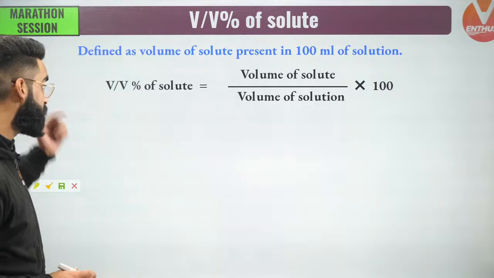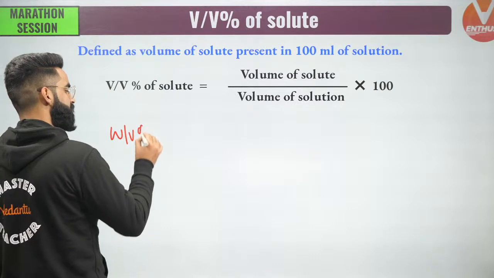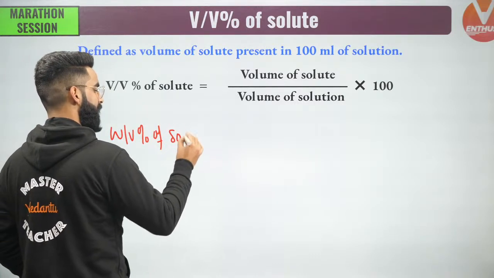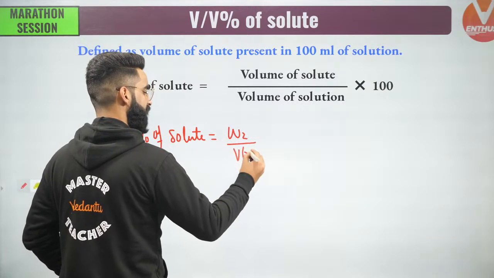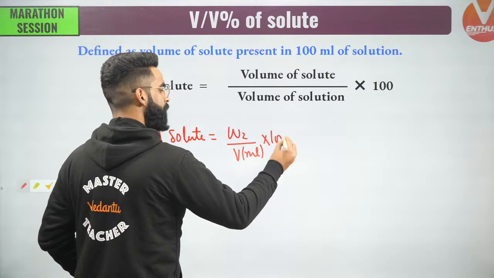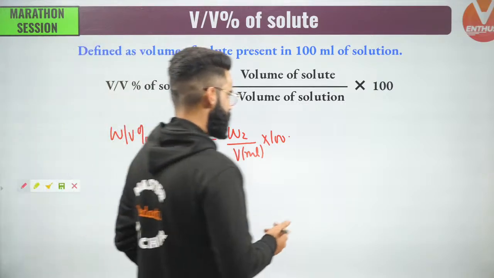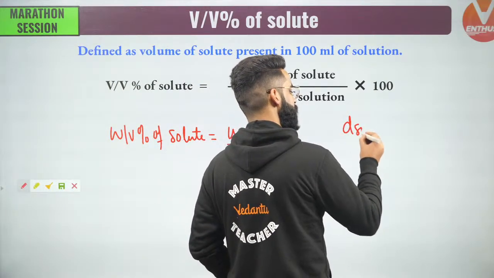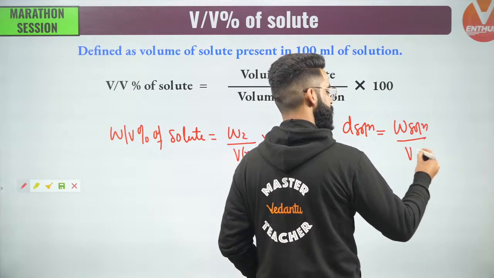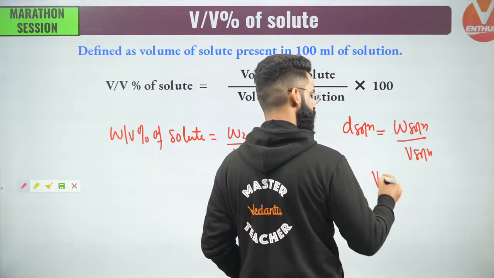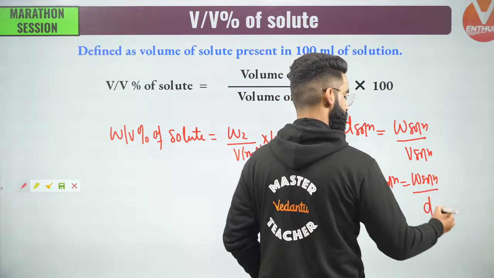Understand what I'll say. Just now I gave you one relation: weight by volume percent of solute equals mass of solute in grams divided by volume of solution in ml multiplied by 100. I'm going to give you one direct result which you will use in problems. If the density of the solution is given, density equals mass of solution divided by volume of solution. So volume of solution is mass of solution divided by density of solution.